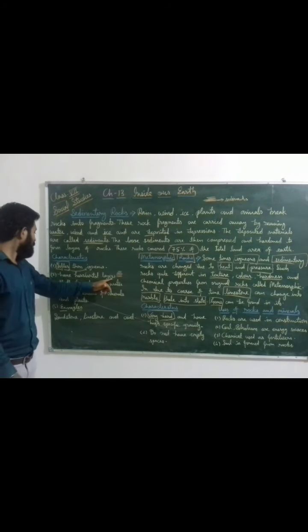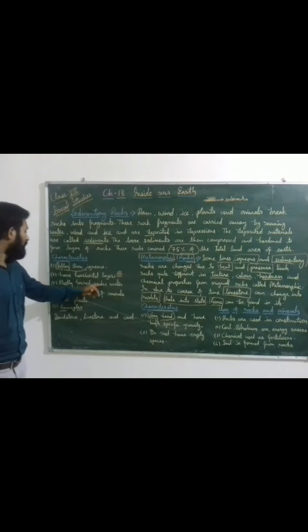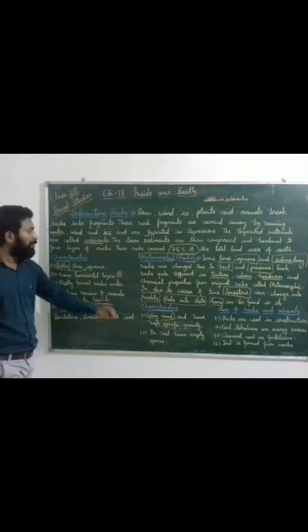Characteristics: softer than igneous rock, have horizontal layers, mostly form underwater, and contain remains of animals and plants. We can find fossils also, we can write here fossils. Fossils are found only in this rock. Examples: sandstone, limestone and coal.